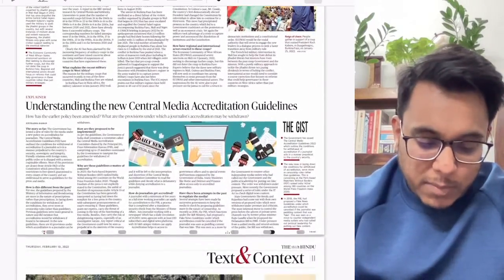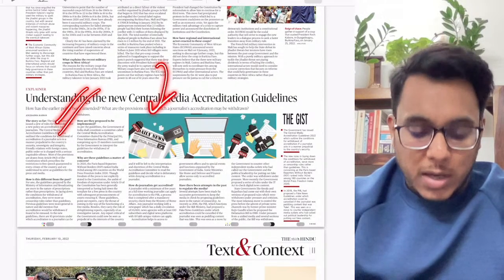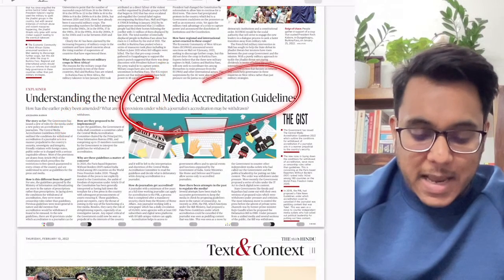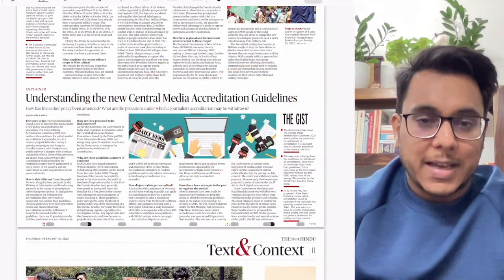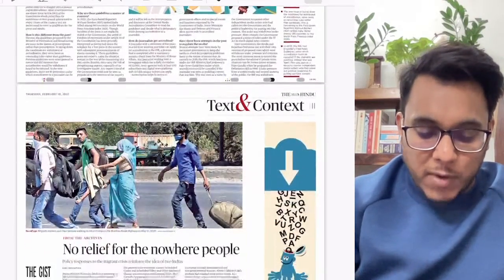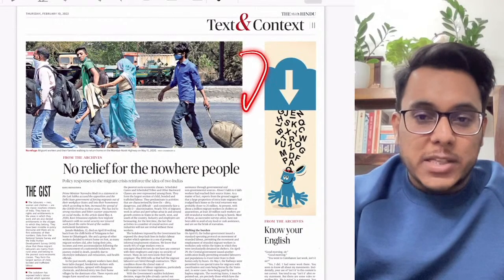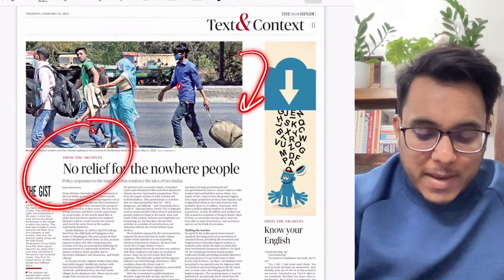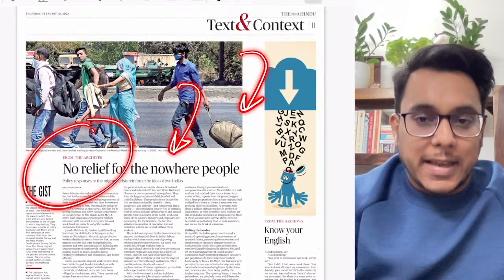Then further moving on, the article below, understanding the new central media accreditation guidelines. We'll see this particular article, what these guidelines are and how they will have an impact. Then further moving on, on page number 2, here an article from the archive, an old article, is taken.